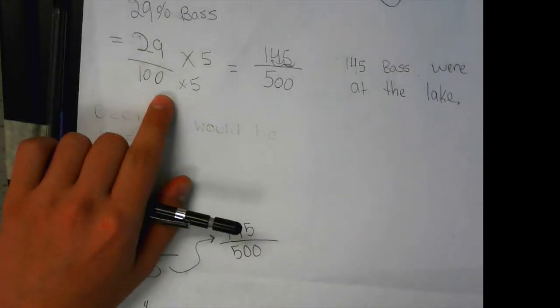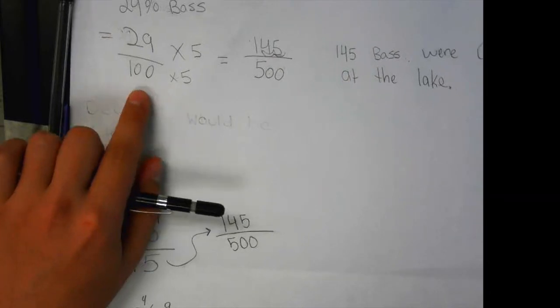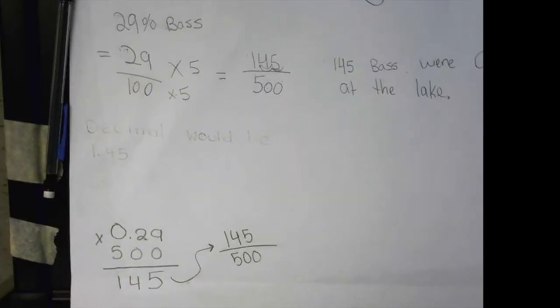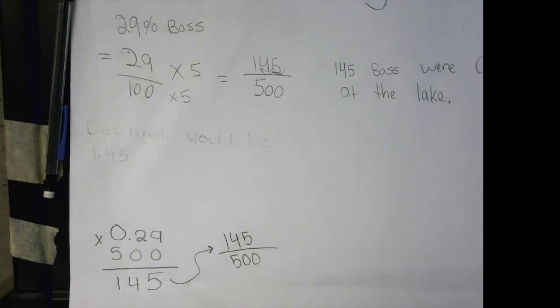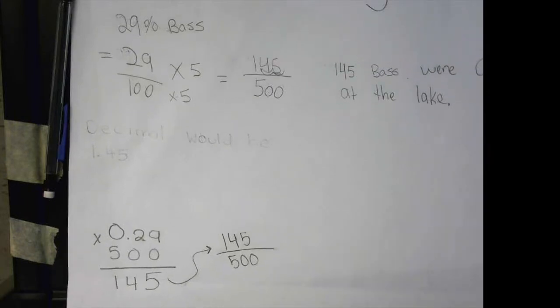To get from 100 to 500, we had to multiply it by 5. 100 multiplied by 5 gave us 500, and we did the same thing to the top. Okay. And then, yeah. Awesome. So then you got 145. Yeah. What did you do down here?